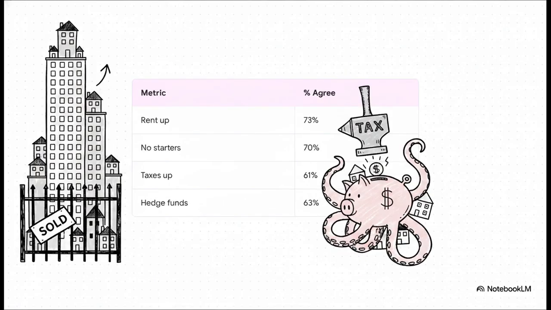And when you dig into the metrics, it's obvious why nobody is budging. 73% of people expect rent to just keep climbing. 70% say starter homes are going to become even harder to find. Over 60% are bracing for higher property taxes this year, and 63% believe hedge funds are going to snatch up even more homes. Everyday Americans are feeling increasingly priced right out of the American dream.